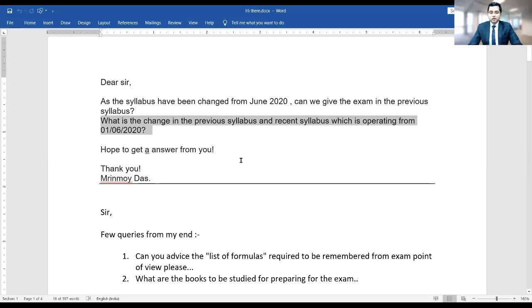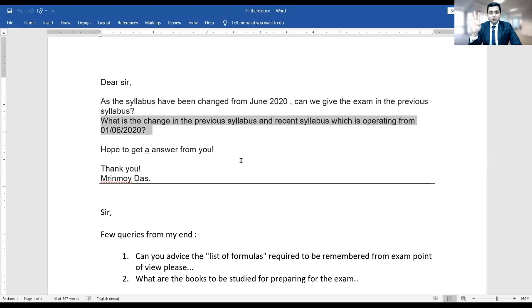Let me tell you, there are 2-3 major changes. Some minor changes are also there. First major change is that they have removed Sales of Goods Act and Contract Act from the syllabus. Second major change is earlier case studies were worth 16 marks and there were 2 case studies only. Now the case studies are worth 20 marks and there are 3 case studies.